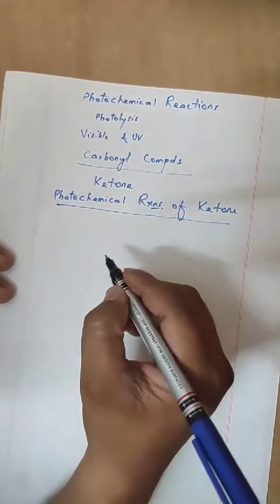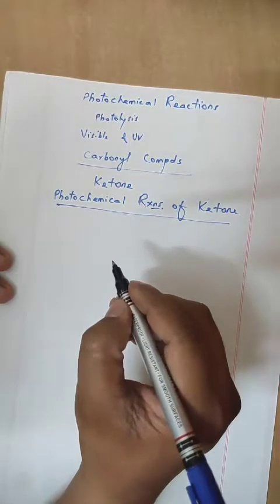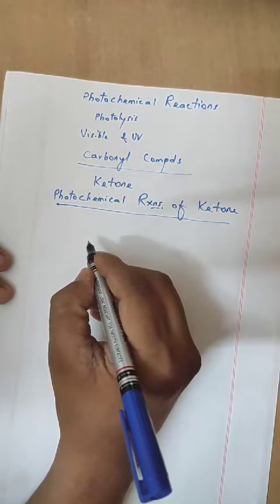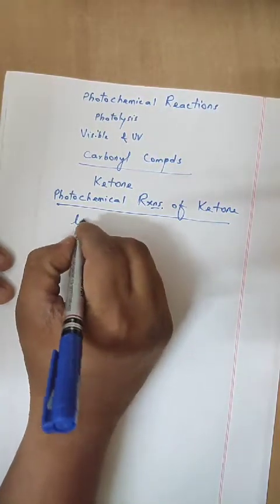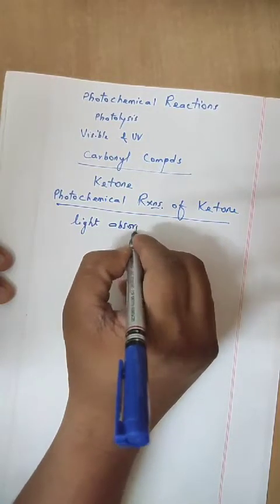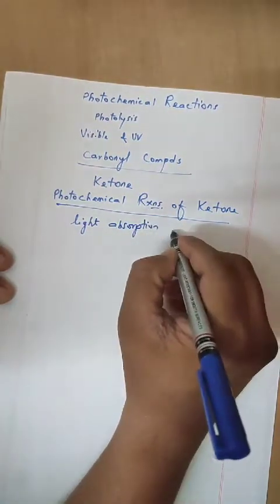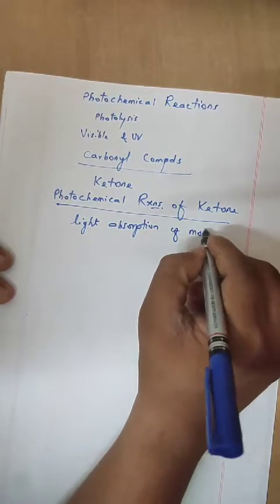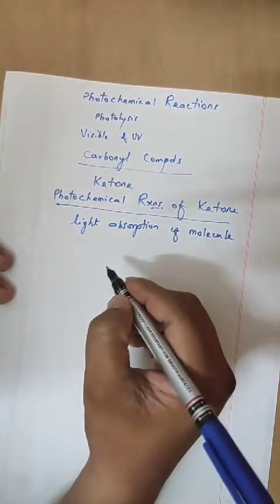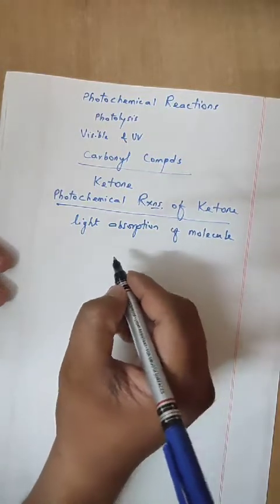The term photolysis is used when the light absorption of a molecule leads to cleavage of a bond, that is, bond breaking.